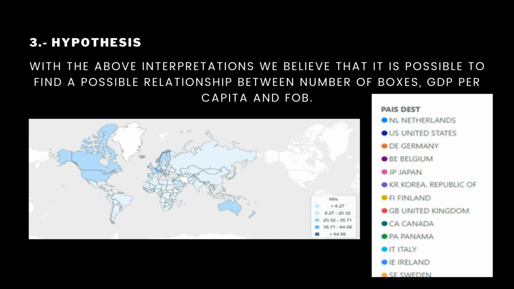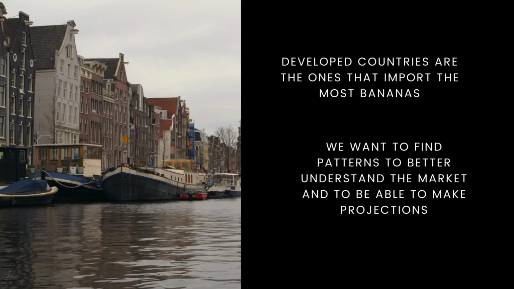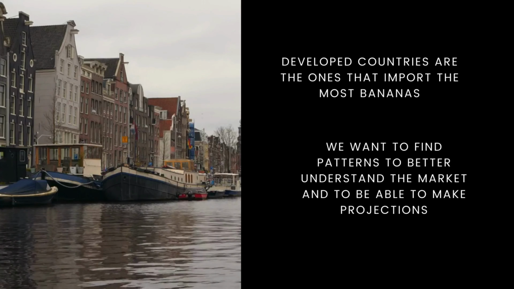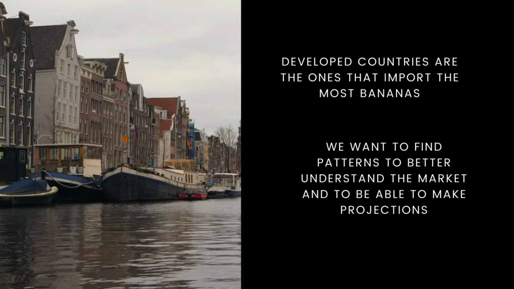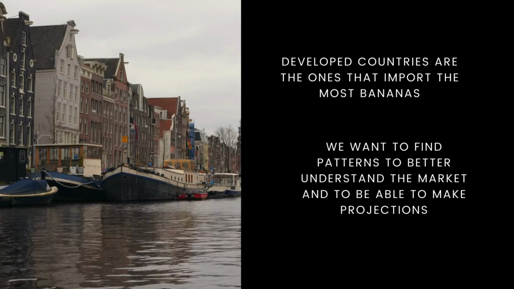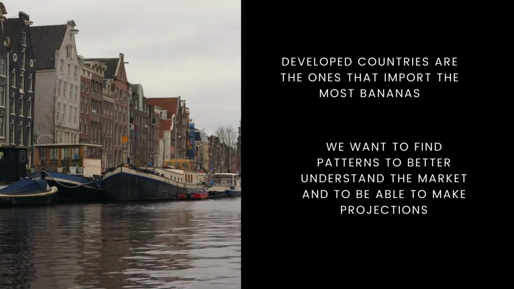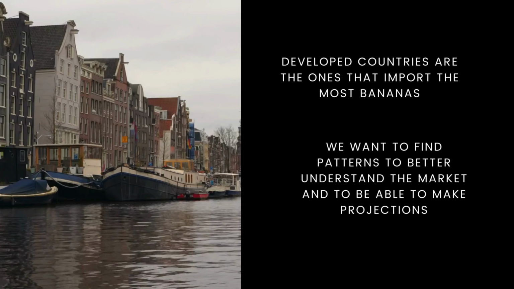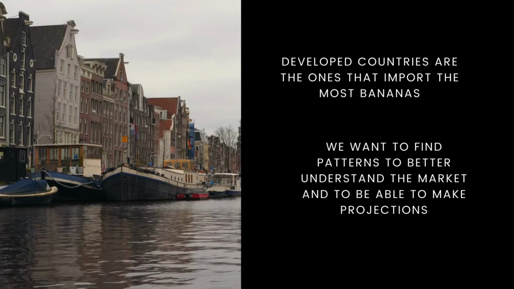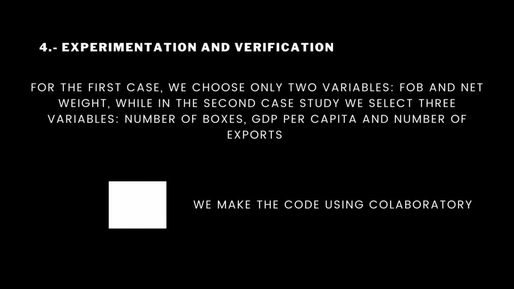Step 3. Hypothesis. With the above interpretation, we believe that it's possible to find a relationship between the number of boxes sold, the GDP (PBI) per capita, and the number of sports. For example, we realize that the main buyer countries are developed countries with a high PBI per capita, like Netherlands and United States. So we want to find patterns to better understand the market and to be able to make projections.